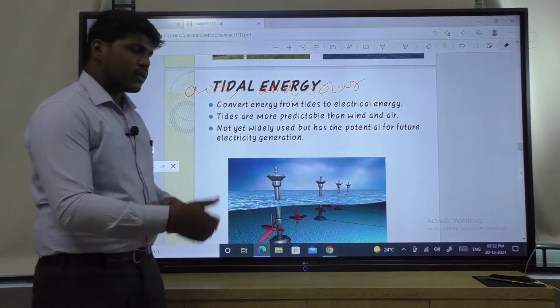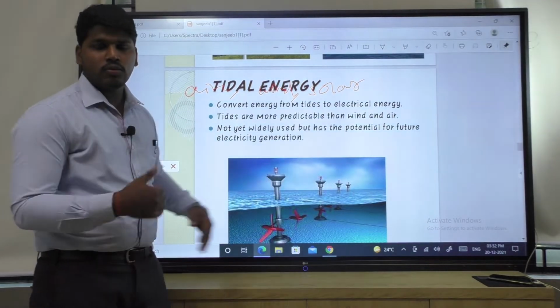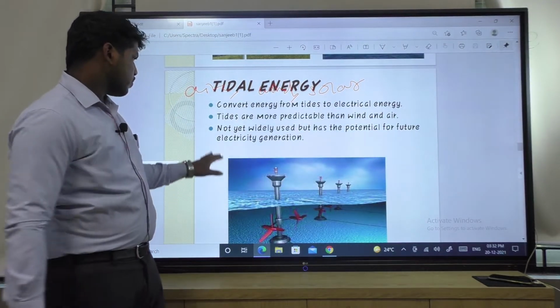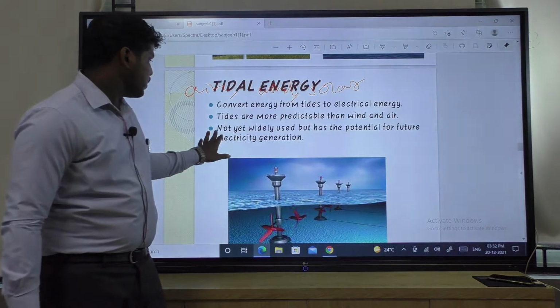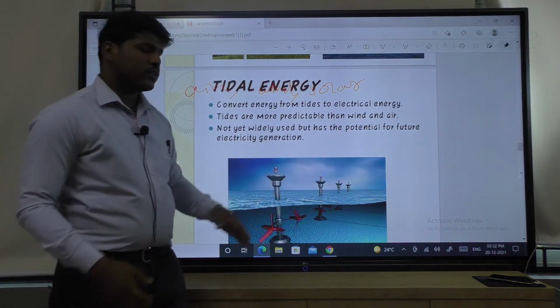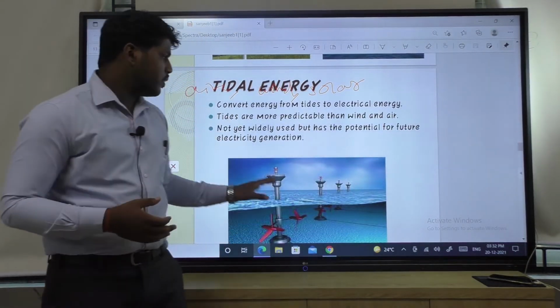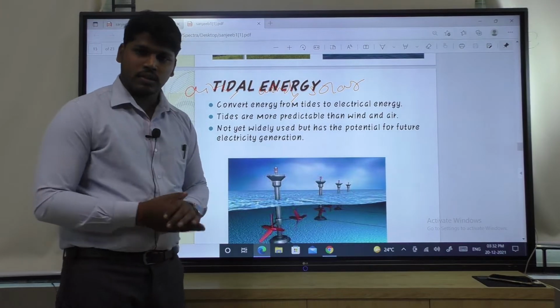Okay, if we can develop the technology, then this will be the best renewable energy to produce the electrical energy. Here the same thing is written: not yet widely used but has the potential for future electricity generation. If we use future generation technology, it can be used for the electricity generation.